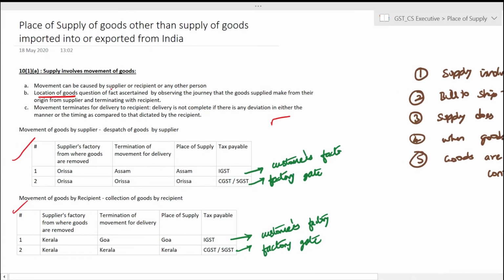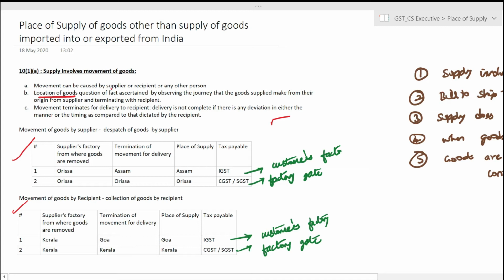So number 1 talks about supply involving movement of the goods. When there is an agreement between the supplier and the recipient that the supply will be complete only when the goods are moved from one location to another location, all those transactions fall under 10(1)(a).